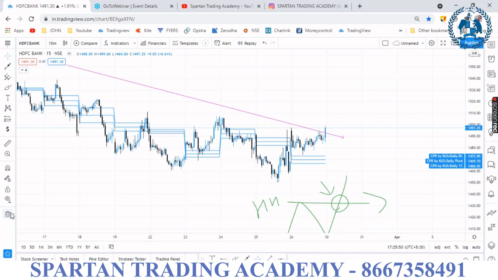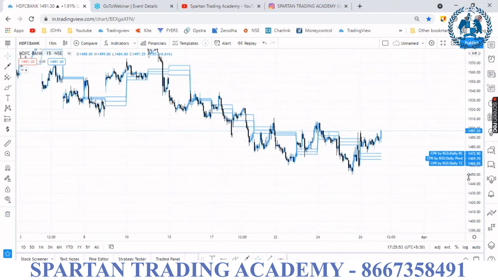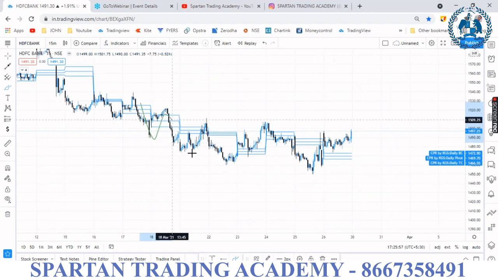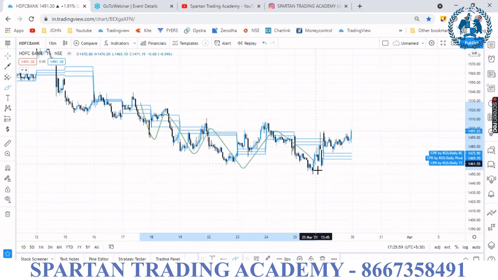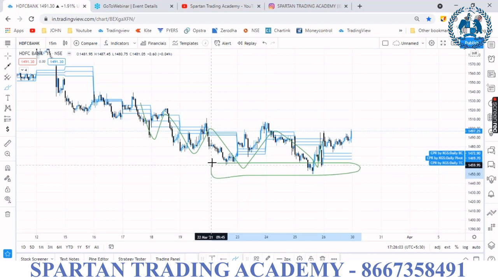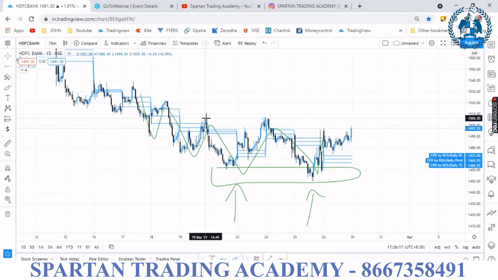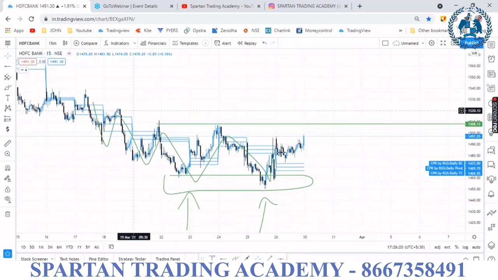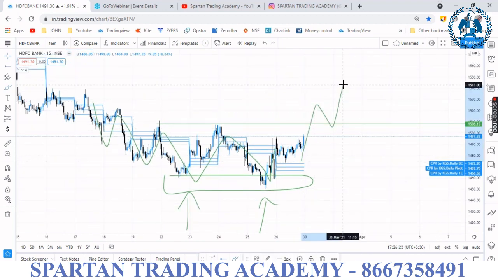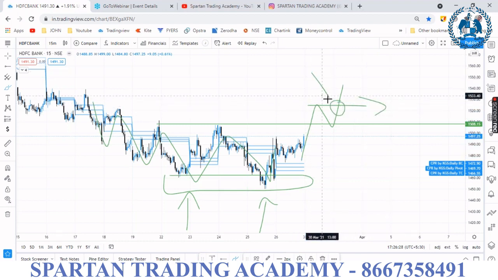I can show the previous swing. You can see low, low, low. You can see here, there is the possibility of a double bottom. So the market is currently in a range, but still in sell mode. When you need to take the buy, just mark the previous high. This is the previous high. If it breaks the high and creates a higher low and a higher high, this is the area to focus on the buy. Krishna, you got my point?